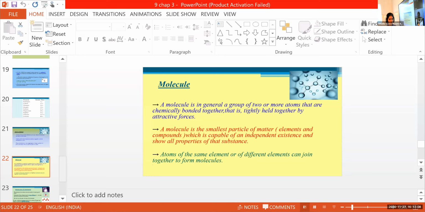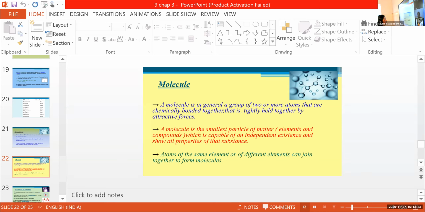We learned that atom is the smallest particle, right? But atom does not exist in free state. Here, molecule is the smallest particle that is capable of an independent existence and shows all the properties of that substance. So atoms combine to form molecules, then they combine to form matter. Okay, clear?